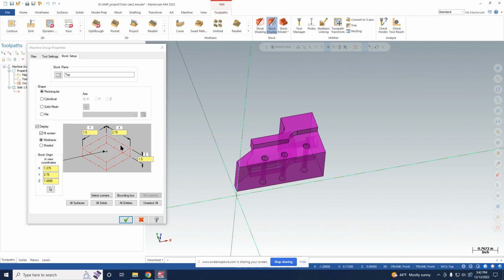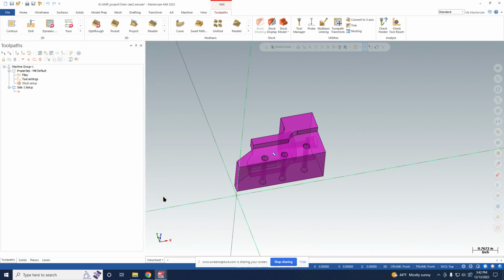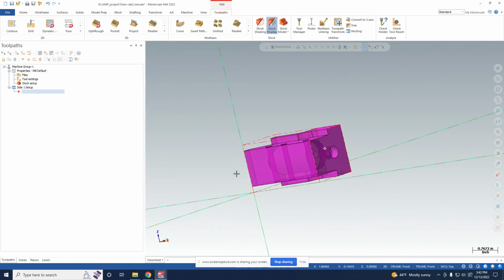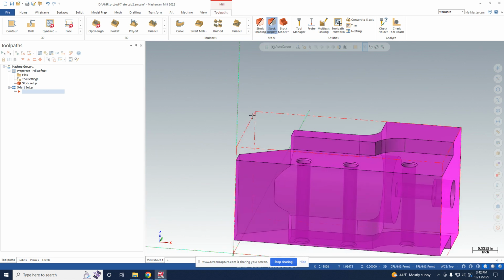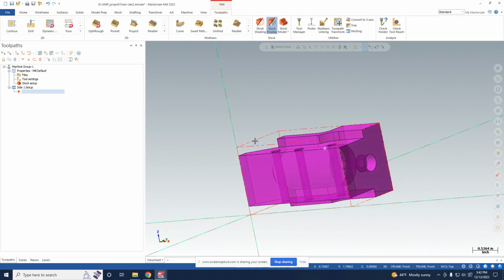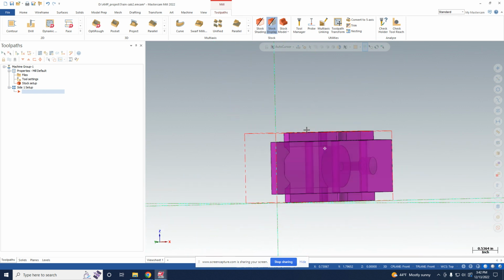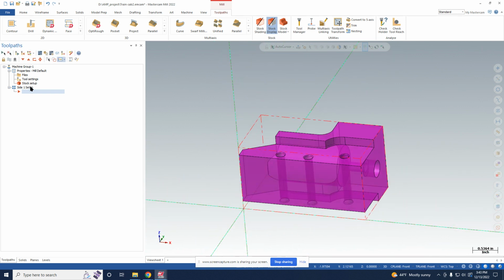I'm not actually sure where exactly it'll be. I think just based on the positive y, x, and z, it'll be over here. And we just need to also specify that this is going to be at the point 0, 0, 0. So we're going to select the origin and put a check mark. And we can see that it put a bounding box, which is this red dash, the stock model. So that's good. It's enveloping the entire part.